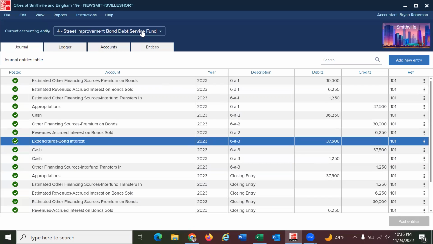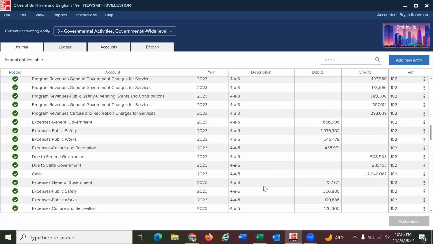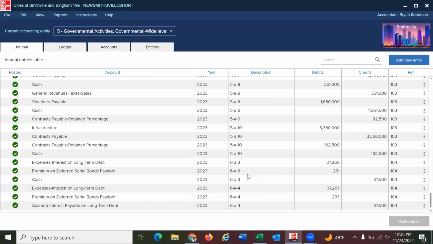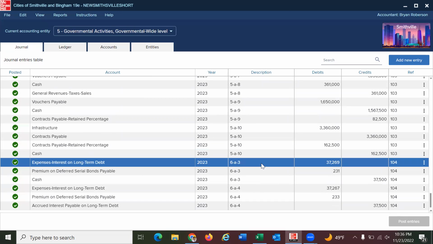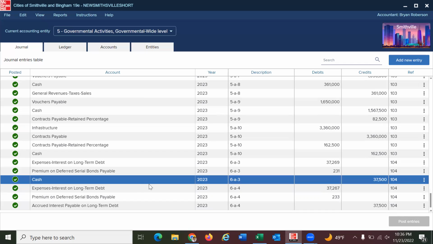We are also addressing the governmental activities as well. And we go down here, we are doing the expenses account for the interest on long-term debt, which was the 37,269. Then we're doing the premium on deferred serial bonds payable, which is the 231. And then we're also doing the 37,500, which is the total amount there.